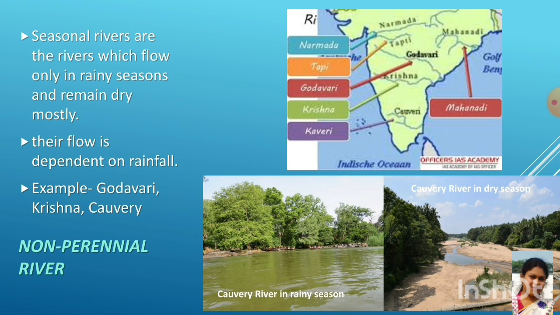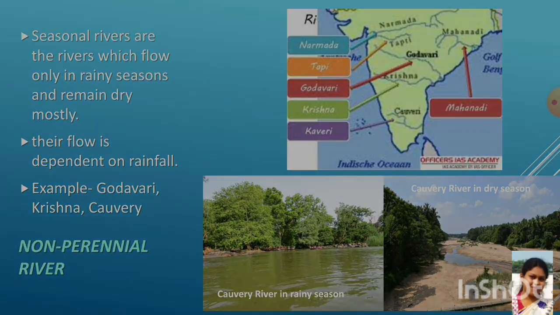Examples of this are the peninsular rivers, which are non-perennial, such as Godavari, Krishna, Kaveri. They are also non-perennial or seasonal rivers. Their flow is dependent on rainfall. Here are some pictures of the Kaveri river in the dry season, on the right, and this is the rainy season when the water is overloaded.